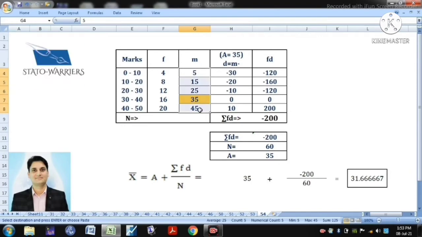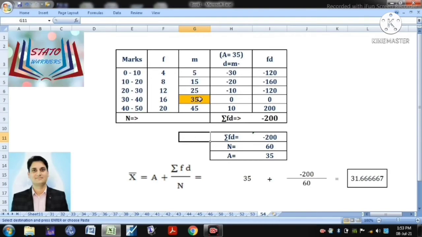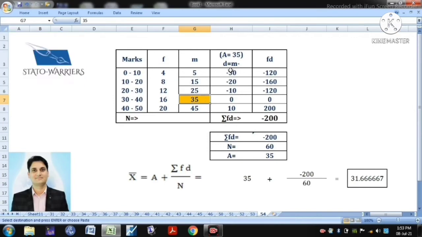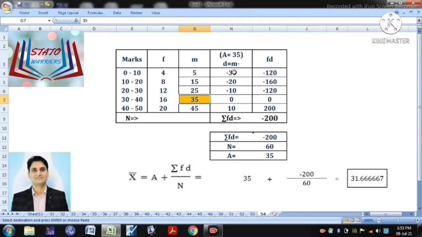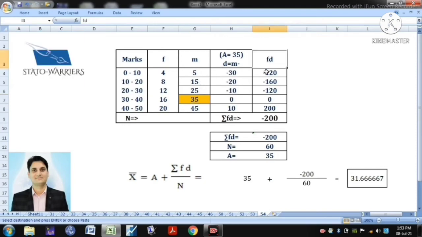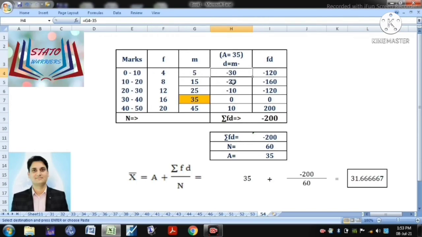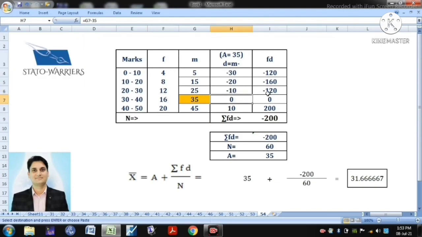Once you have the mid values, you need to decide which value you want to take as your assumed mean. So here I have assumed 35 as my assumed mean, and with that I have calculated the deviation. So the D values are 5 minus 35, minus 30, 15 minus 35, minus 20, minus 10, 0, and 10. And then I have calculated FD, where I am multiplying all the values of F with the value of D: 4 into minus 30, 8 into minus 20, 12 into minus 10, 16 into 0, 0, and 20 into 10,